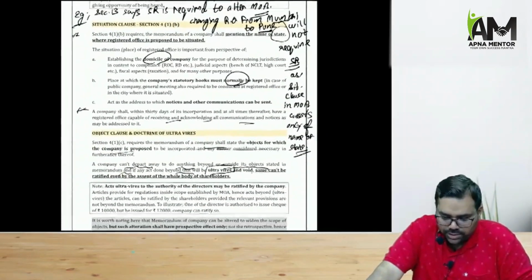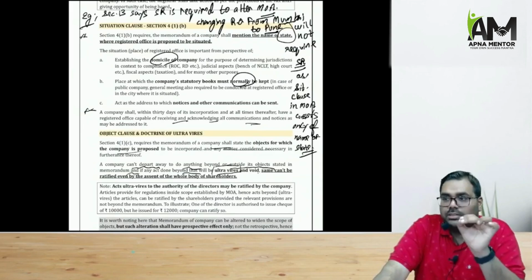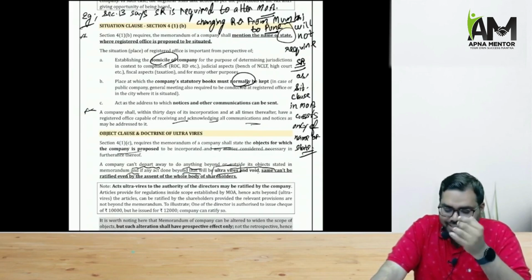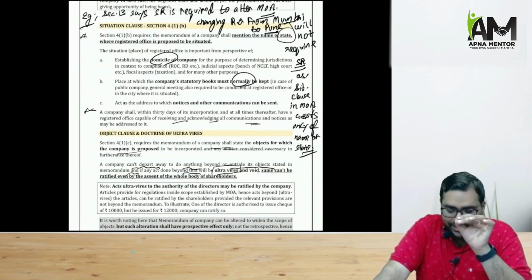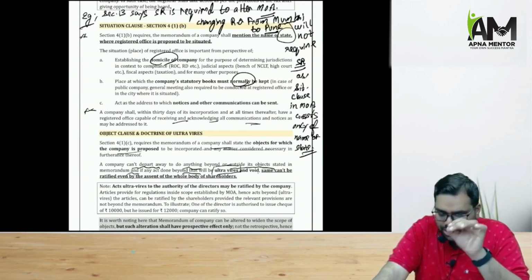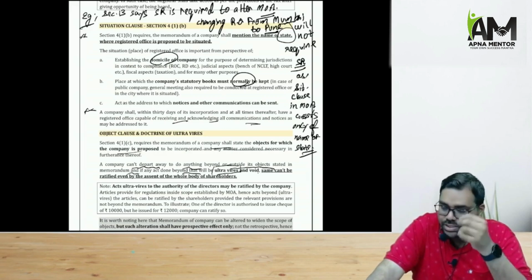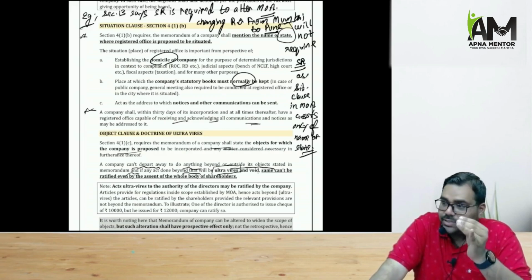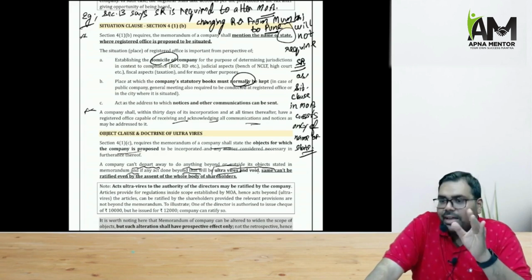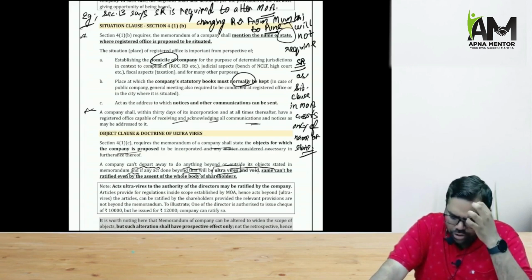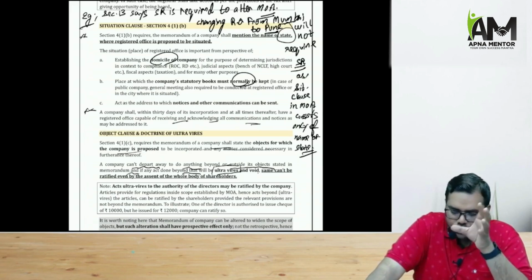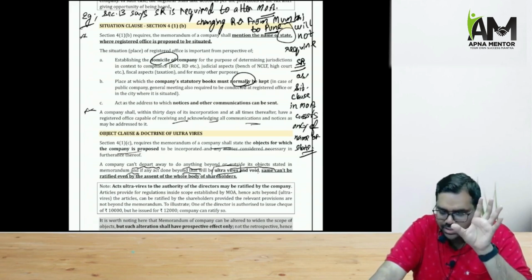Then we have the situation clause. When we talk about the situation clause, basically the state is mentioned, the state in which the registered office is proposed to be situated. The significance of the situation clause is that the registered office is the place that is going to define the domicile of the company, the jurisdiction of the company. It is the place where the books of accounts normally will be maintained, and it is the place where normally all the notices and communications will be sent, and the company must within 30 days of incorporation have its registered office.